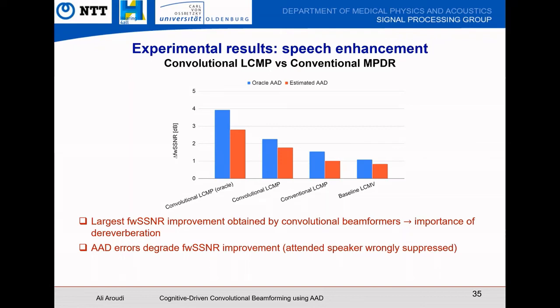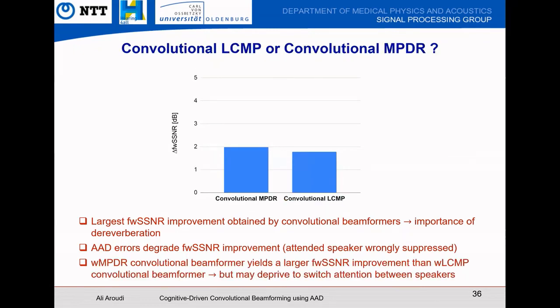And now let's compare the performance of these convolutional beamformers themselves. We see that the convolutional LCMP yields a lower improvement compared to the convolutional MPDR. But it is expected, right? Because we explicitly aim at maintaining some level of the interfering speaker to make it audible, or to allow the listener to switch attention between the speakers.